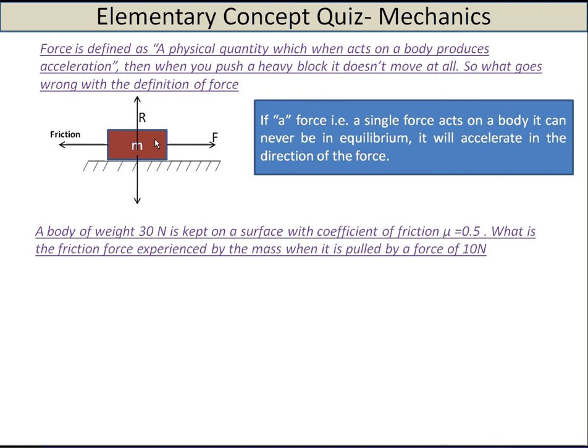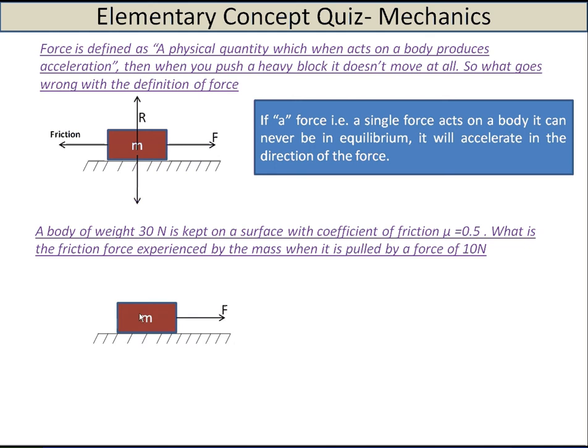So let's move to the next question. This is a very simple one. Most of you will know this, except those who have just learned the concepts of friction. A body of weight 30 Newton is kept on a surface with coefficient of friction 0.5. What is the frictional force experienced by the mass when it is pulled by a force of 10 Newton?